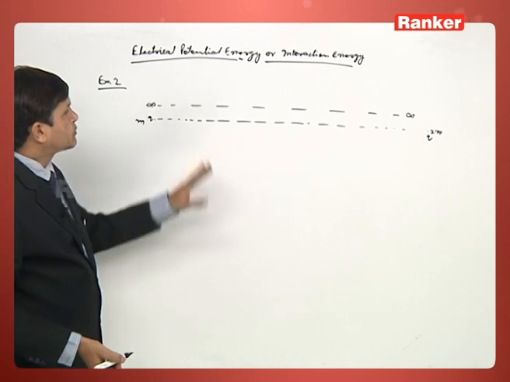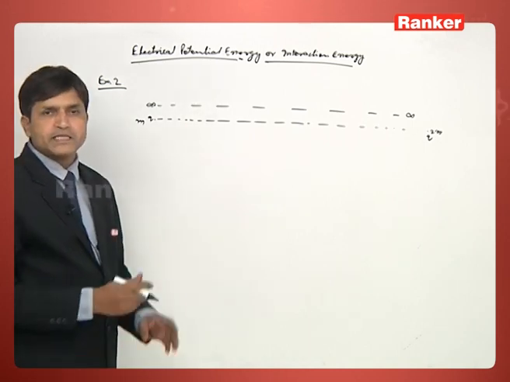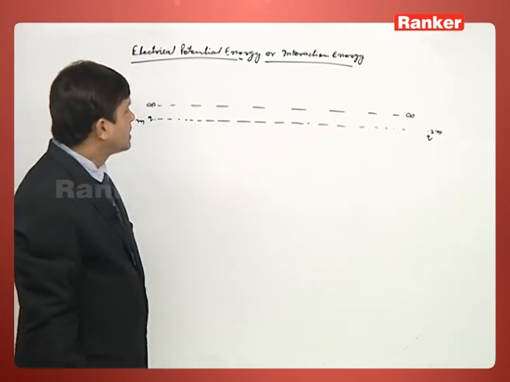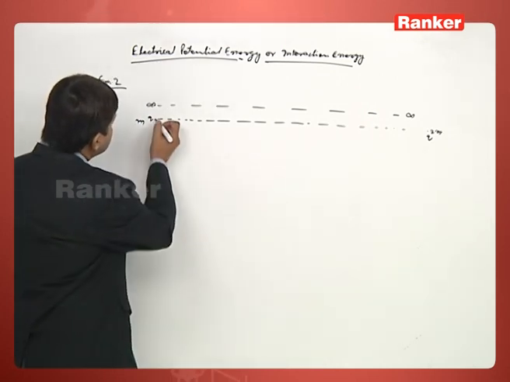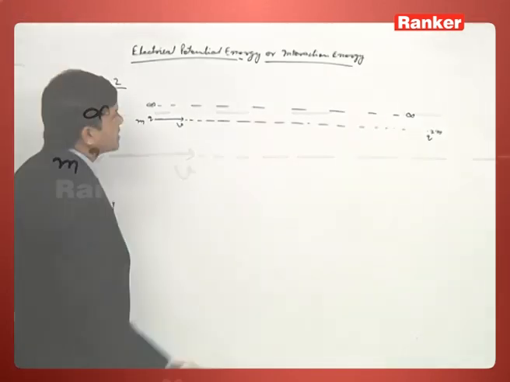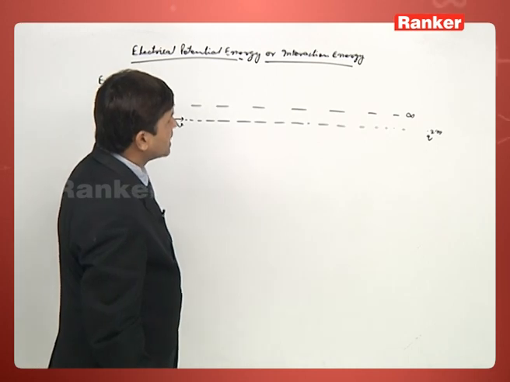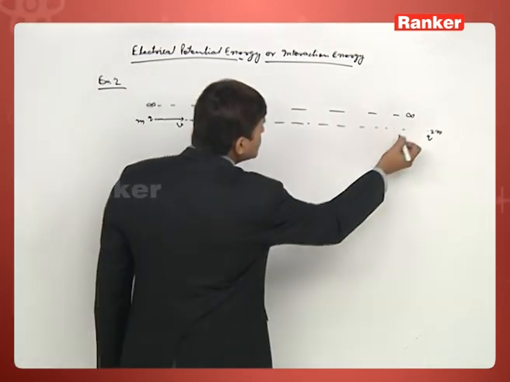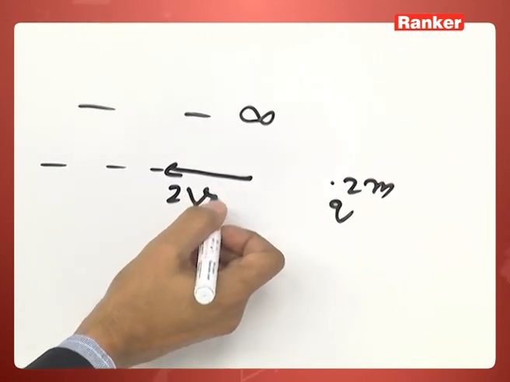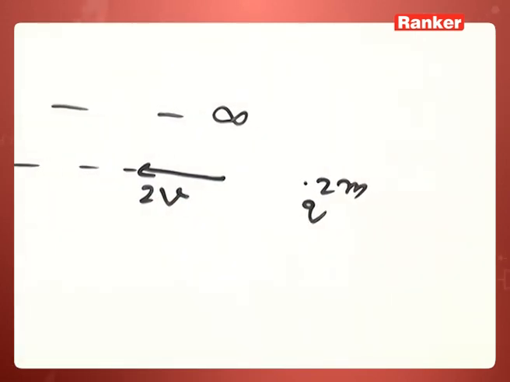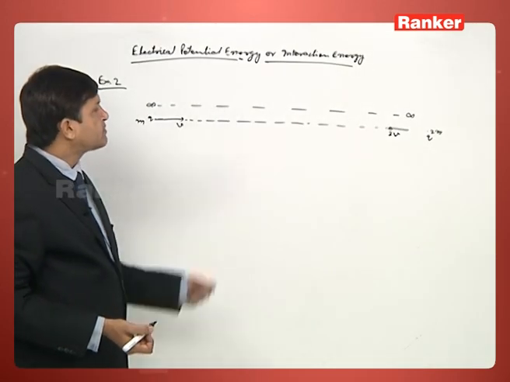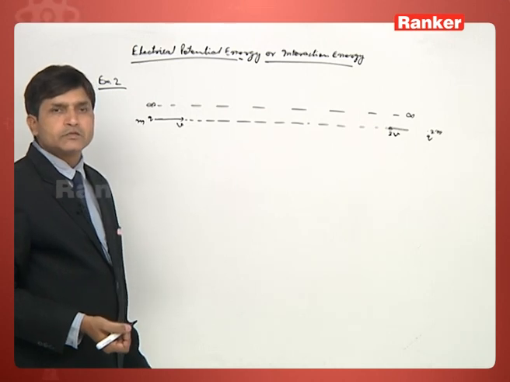So initially these two are kept very far away, which means there was no interaction between them. What is the question here? The charge of mass m is projected towards the other charge of mass 2m, which is projected with velocity 2v towards the first charge. The question is to find the minimum distance between these two charges.